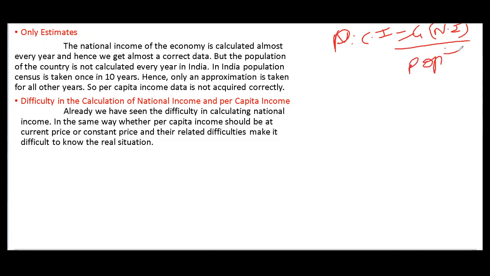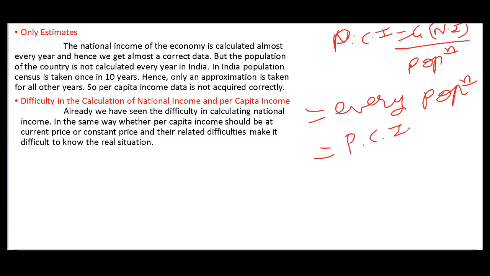Population of a particular country. Now population we are supposed to calculate every year. If every year population is not counted, then what will be the result? The result of per capita income will not show the true picture. So that's why here the national income of the economy is calculated almost every year, hence we get almost correct data. Means every year calculation is there and we get correct data. But the population of country is not calculated every year.